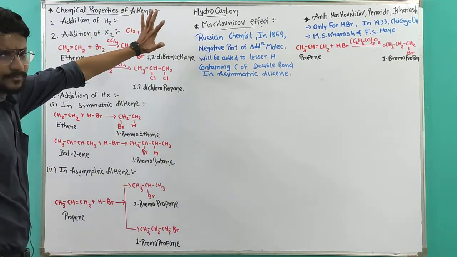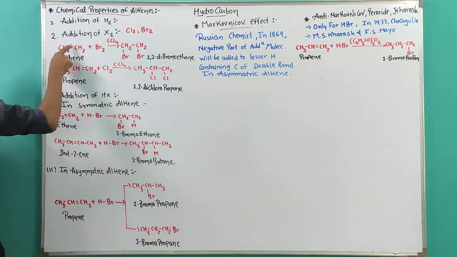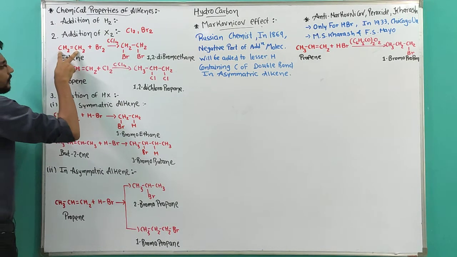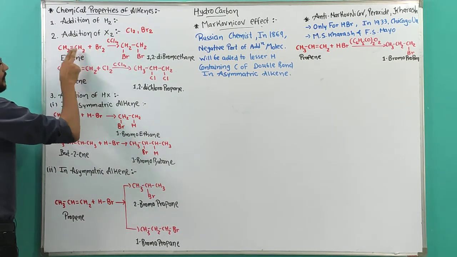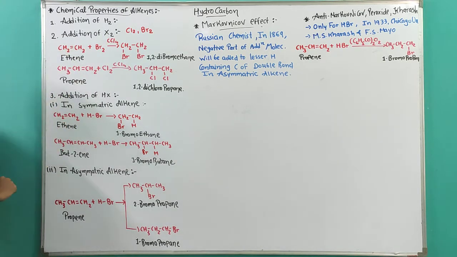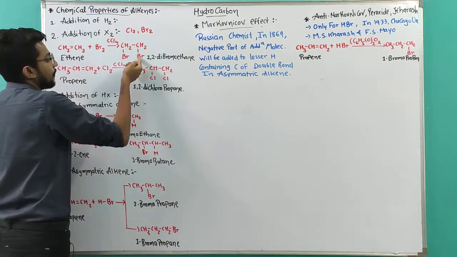It is quite simple. The concept is the same. Remove the pi bond. Both the carbons have one vacant valency and one bromine will be added to each. So one bromine on this carbon and one bromine on the other carbon.